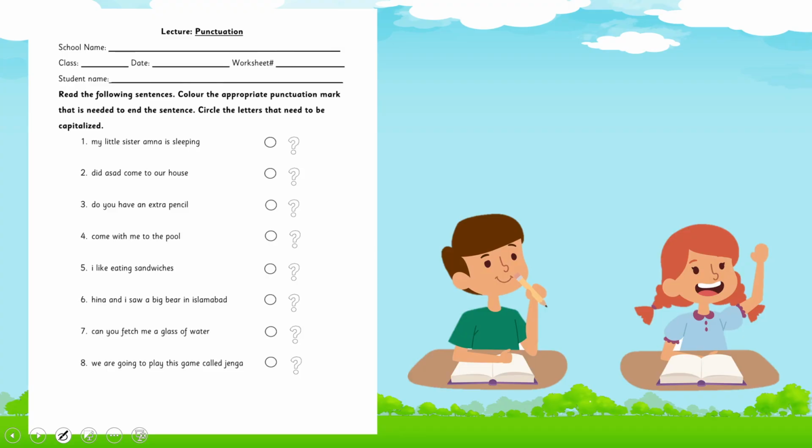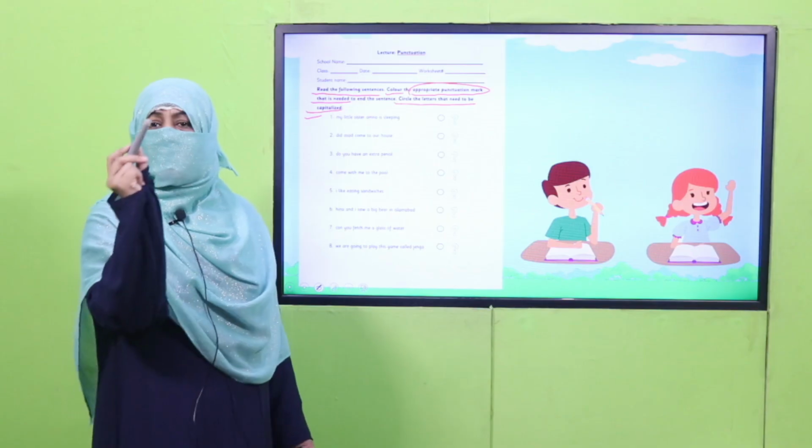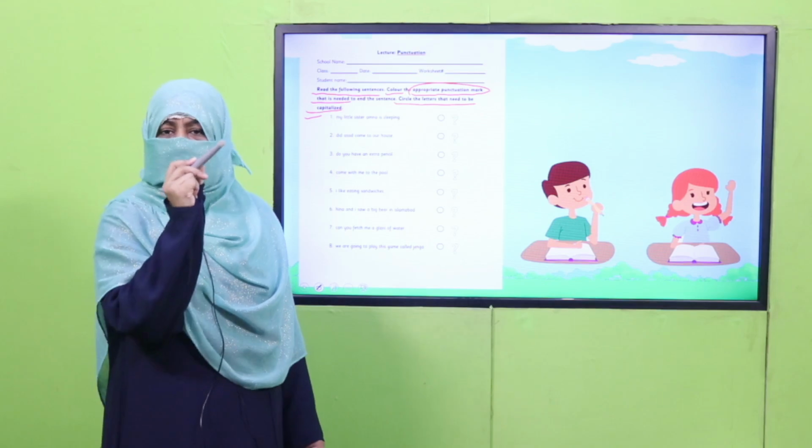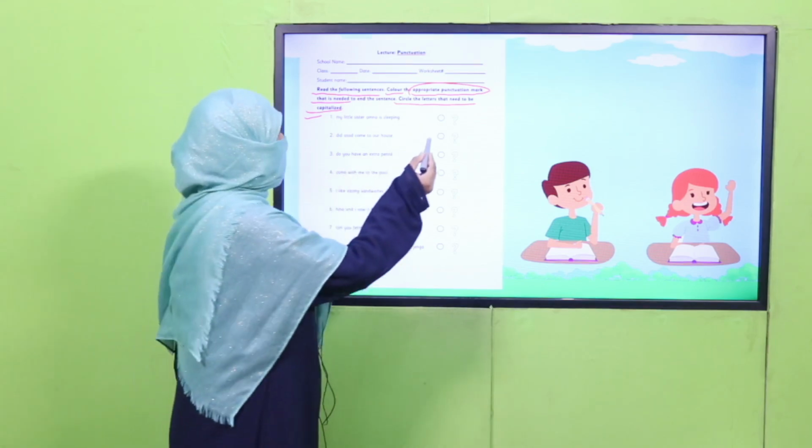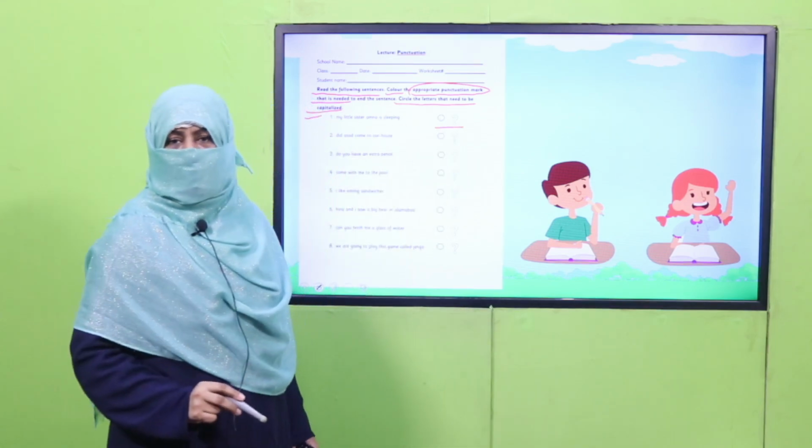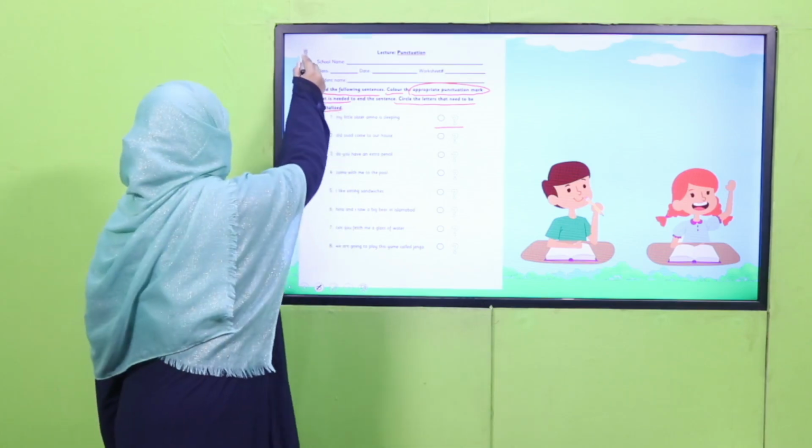And children, what you are supposed to do, read the following sentences, color the appropriate punctuation mark. There are 2, so you have to color the correct one where needed, and also circle the letter that needs to be capitalized. You have to read the sentence where you need to capitalize, just circle the letter, write it with a capital letter and color the correct punctuation for the sentence. I hope you will enjoy doing it.